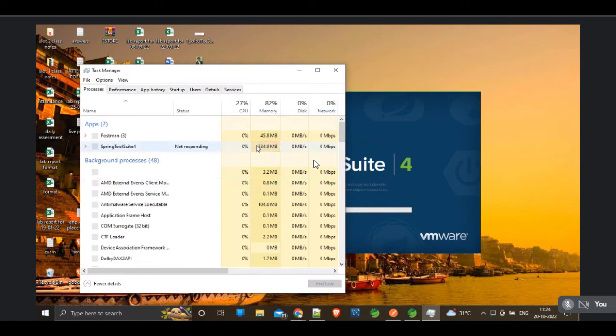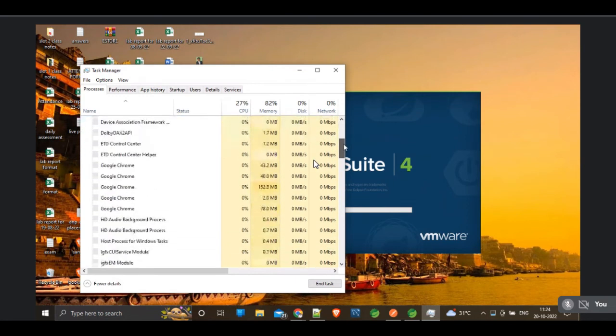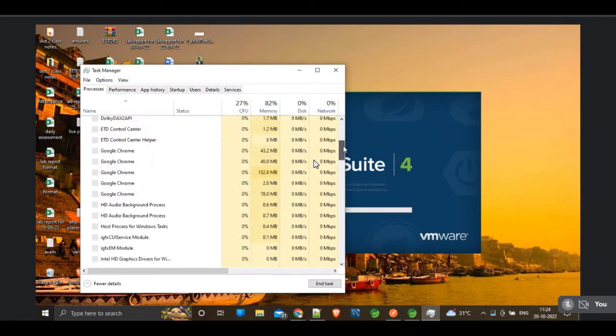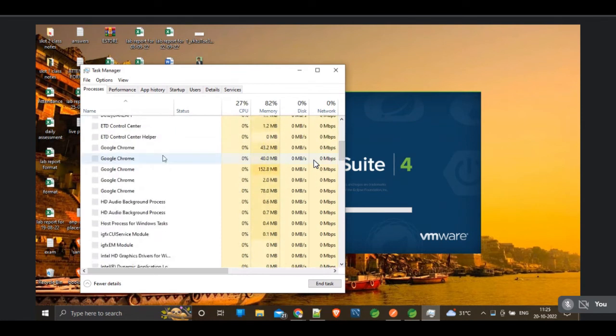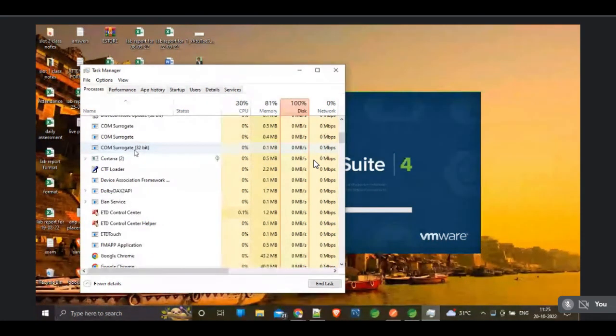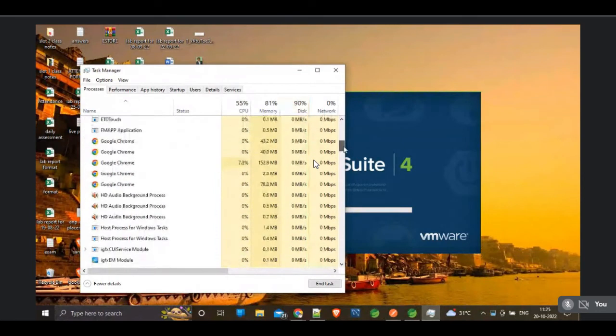See, Spring Tool Suite is taking 330 MB. Heavy, no? And this Google Chrome, see, actually I opened one or two tabs in Google Chrome, but it is taking 5 or 6. It is taking almost 300 MB to run.